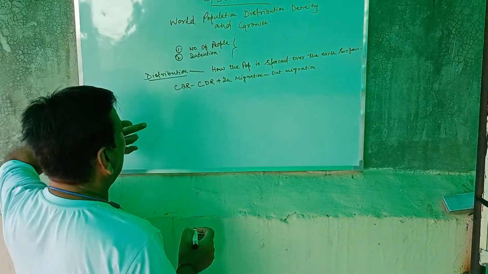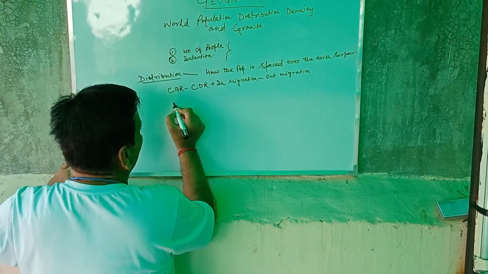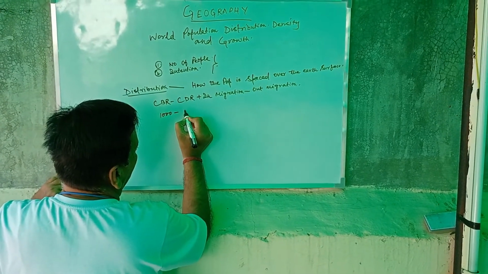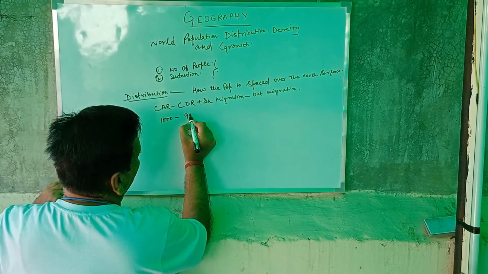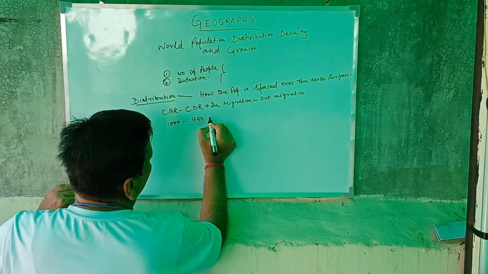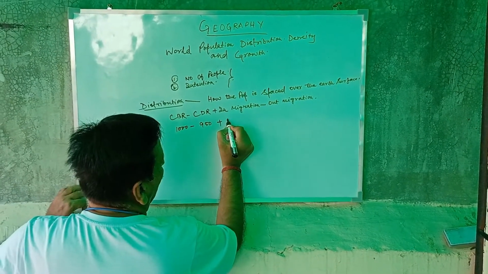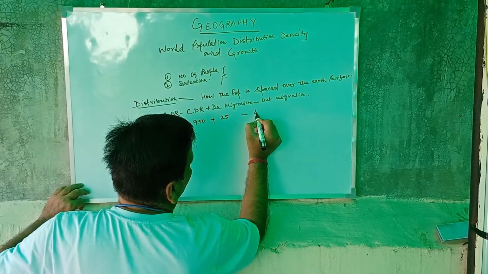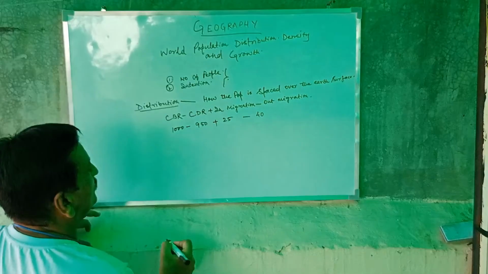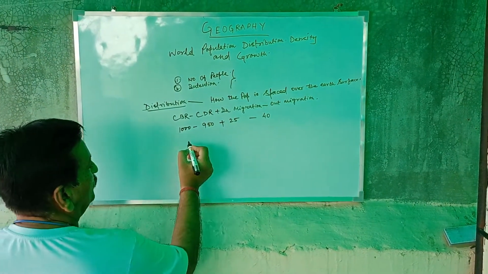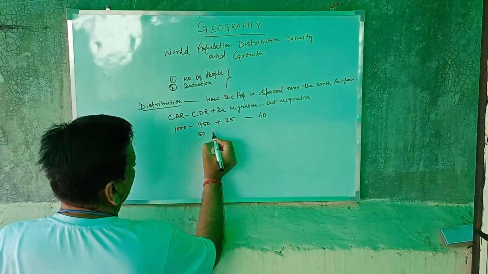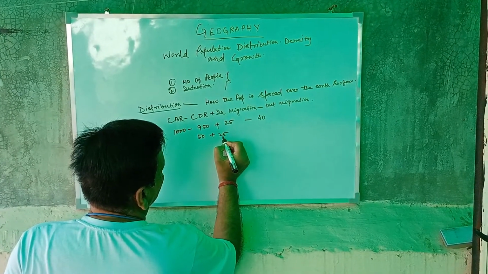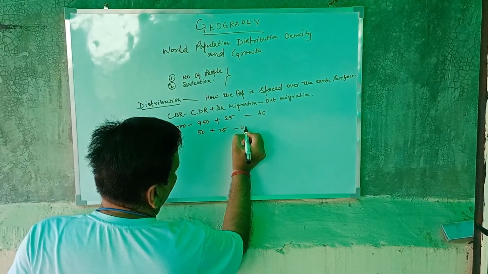For example, if CBR is 1000 and CDR is 950, in migration is 25, out migration is 40, then your result will be 50 plus 25, 75 minus 40.